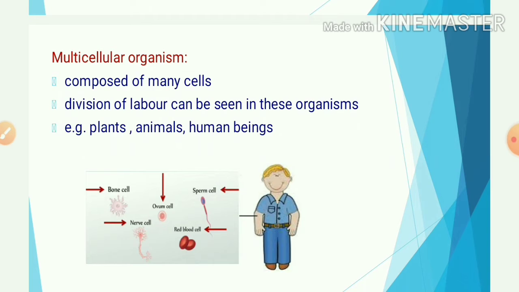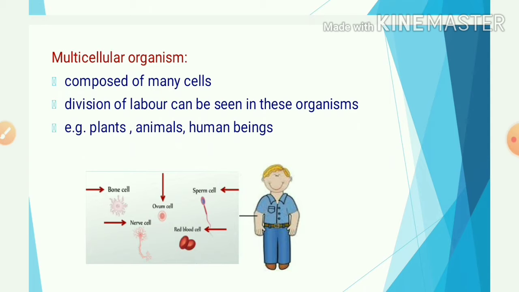Multicellular organisms means organisms composed of many cells. These are formed of many cells and are called metazoans. Examples: plants, animals, human beings, they are composed of many cells.